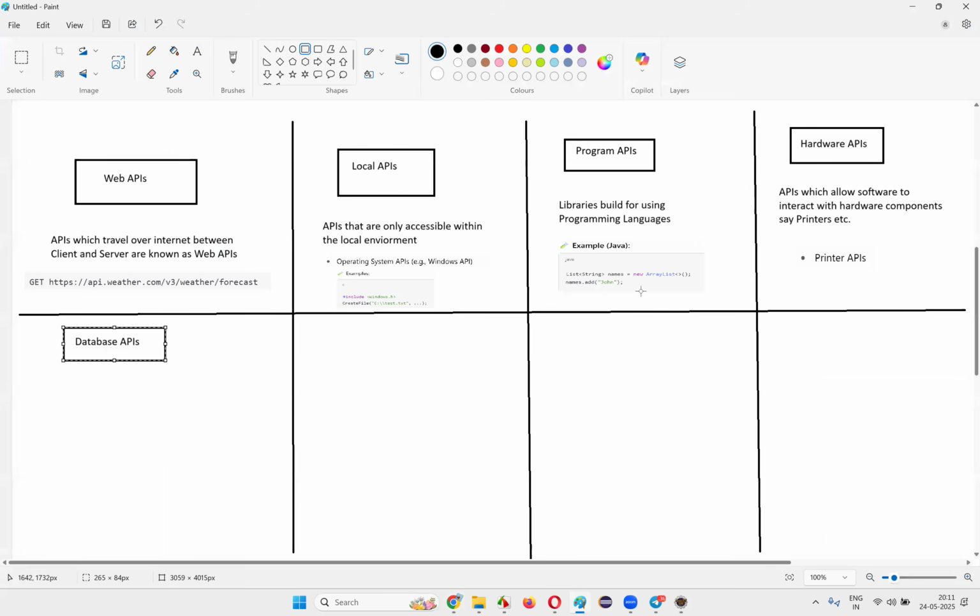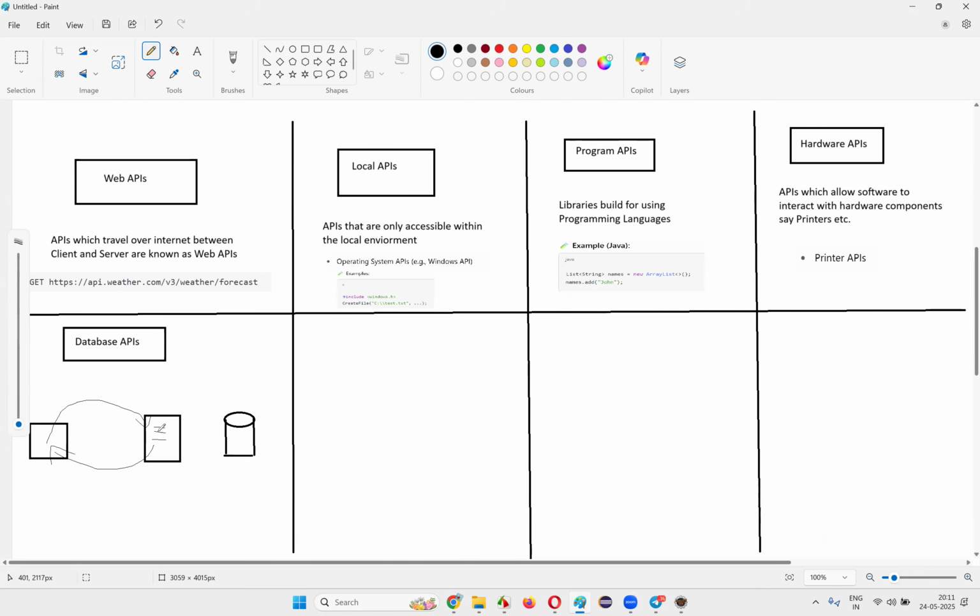What happens here? If I have to draw a small diagram: there will be a client machine, a server machine, and a database at the back side of the server. When you make a request from the client to the server, a response will come back to the client machine.